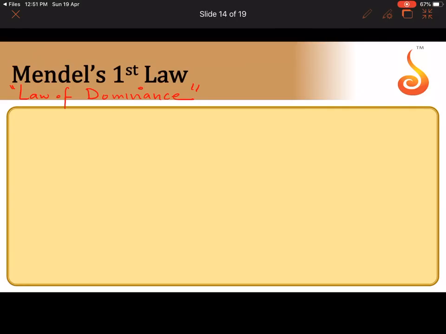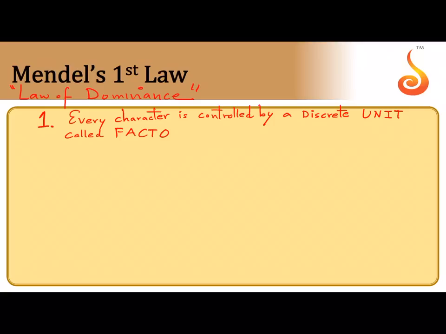They were either tall, or in this case they were tall. They were not a mixture of tall and dwarf. So he gave this first law, which is called the law of dominance. There are 3 postulates to this law. The first postulate says every character in a living organism is controlled by a discrete unit, which we today know as gene, but he did not know gene. So what did he call? A discrete unit called factor.